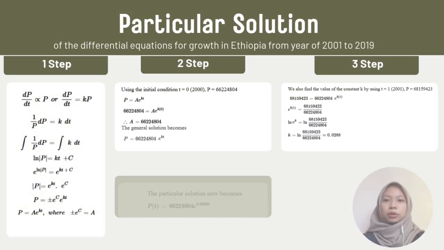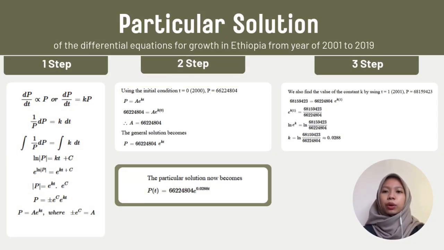So to calculate the number of populations using the particular solution, or you can say the multiplication model, firstly we solve it by using the approach of separable variables, first separating the variables p and t, and then we integrate both sides of the equation, and it will be ln p = kt + c. We can then take the exponential of both sides, and since e to the power of ln p equals p, it gives p = e^(kt) times e^c.